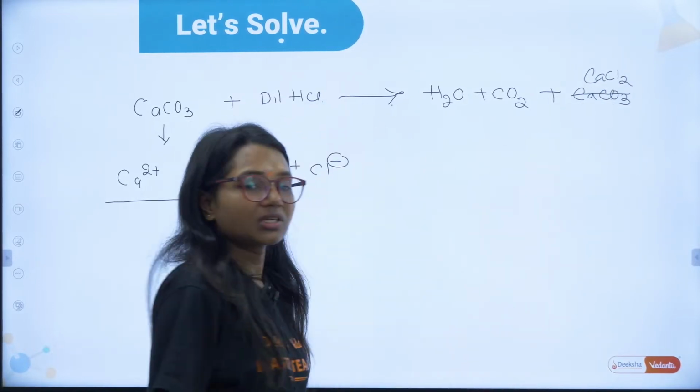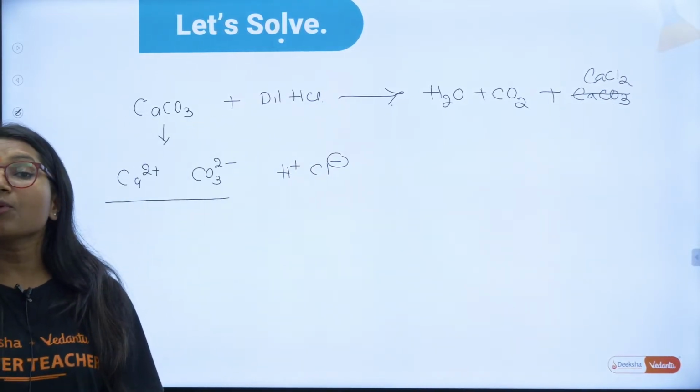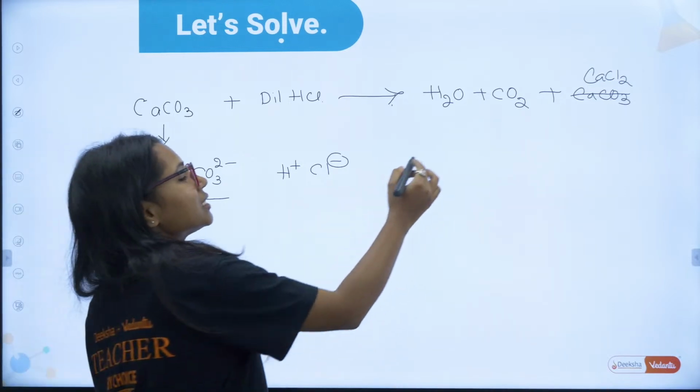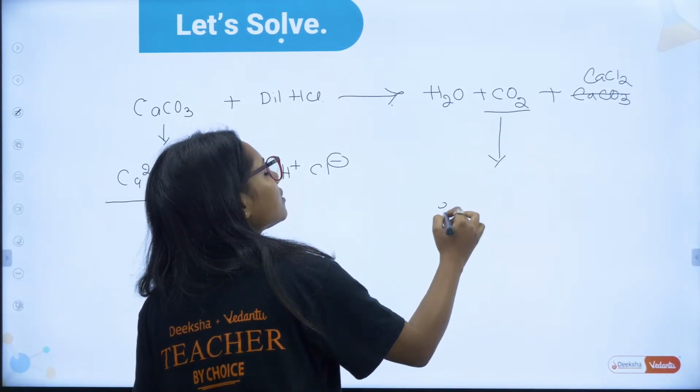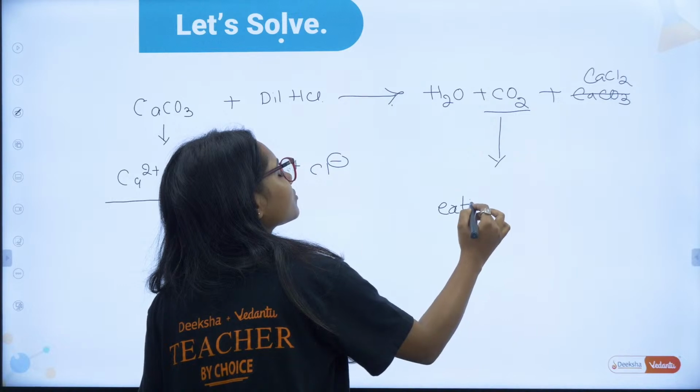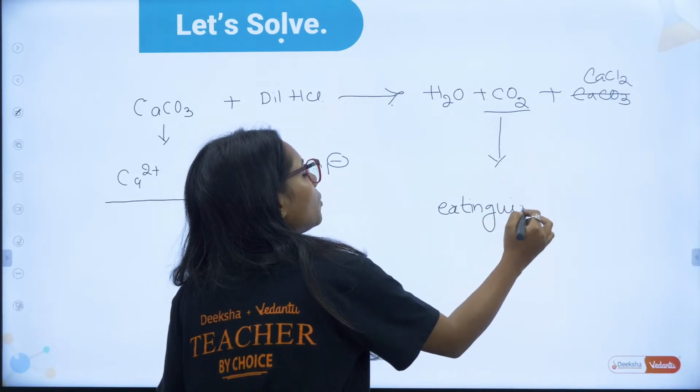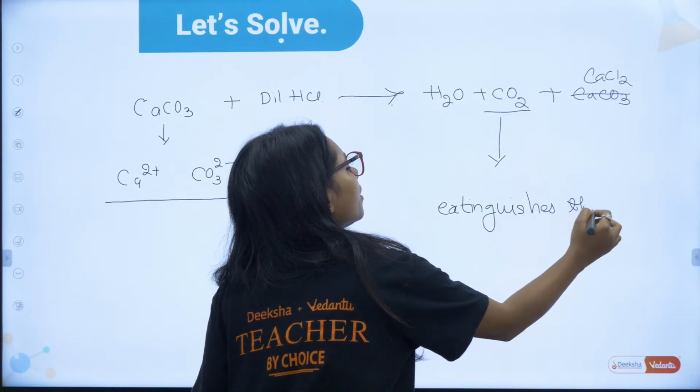Is that fine? And what is the property of CO2 gas? CO2 gas extinguishes the burning candle.